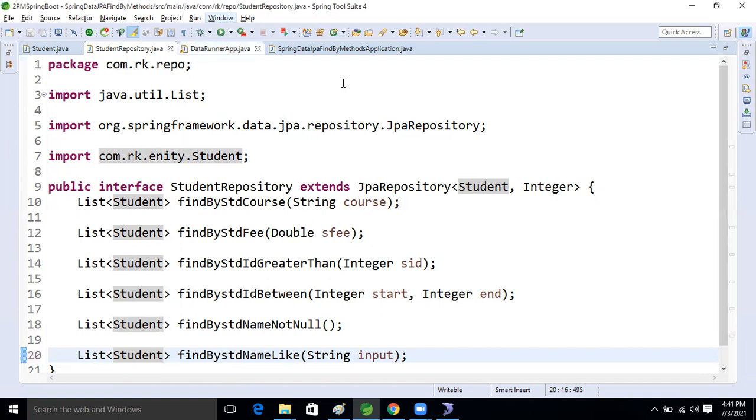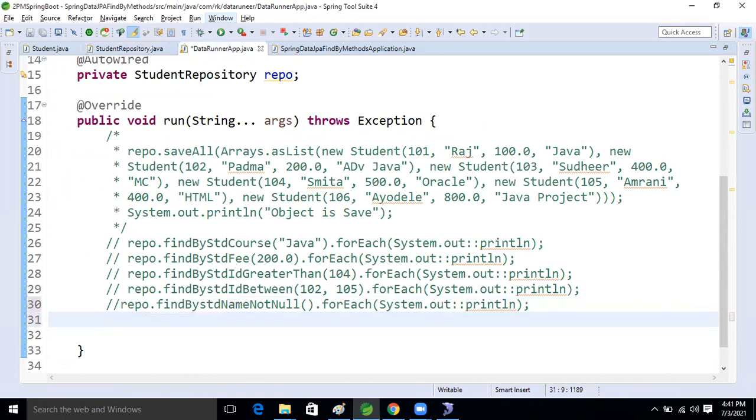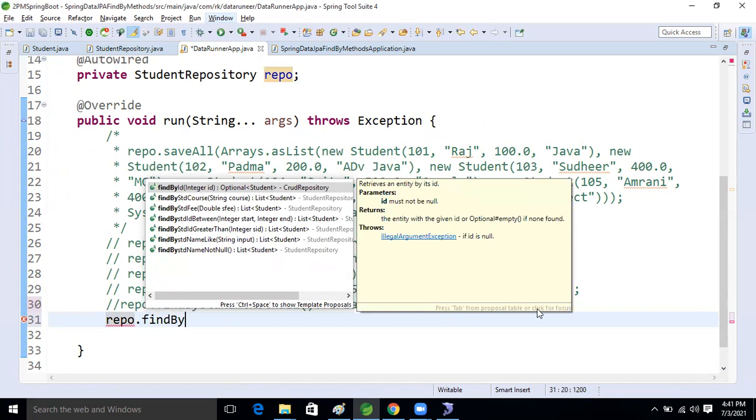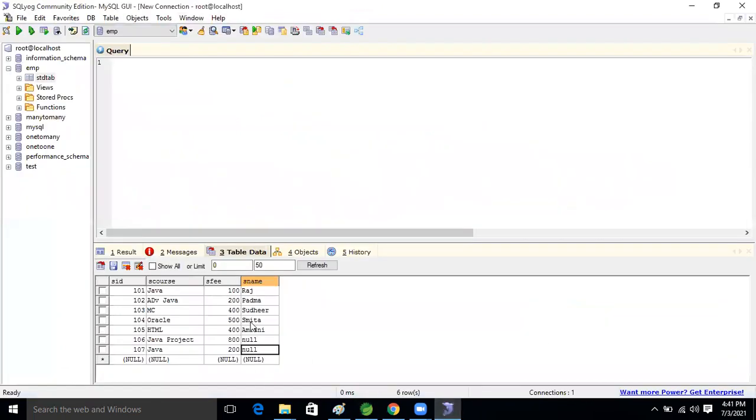Okay, so now come here. Now comment it. Repo dot findBy Like. Okay. Now here, what we will do, guys? I want to select the S record, right?